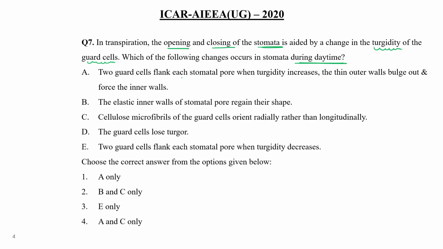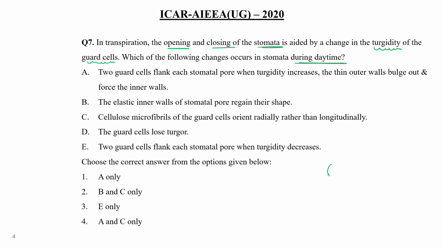Two guard cells flank each stomatal pore. When turgidity increases, the thin outer wall bulges out, forcing the inner wall. The elastic inner wall of the stomatal pore regains its shape. Cellulose microfibers of the guard cell orient radially rather than longitudinally. Guard cell loses turgor. Two guard cells flank each stomatal pore when turgidity decreases. So we have to choose the correct options.